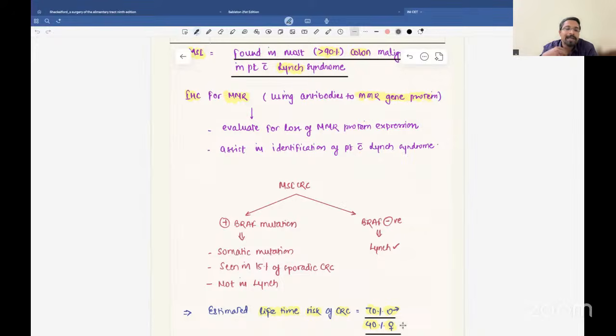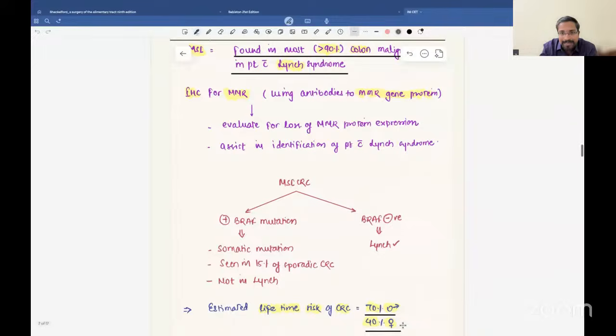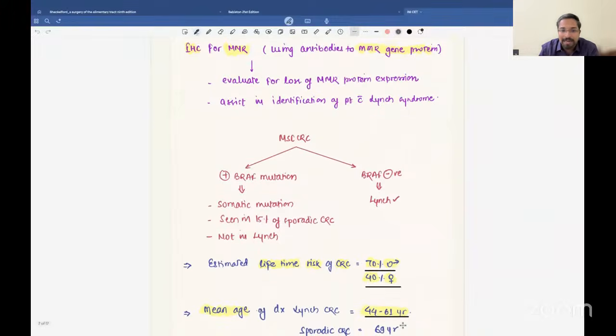So if you do immunohistochemistry for this MMR gene using antibodies, you can evaluate for the loss of mismatch repair gene expression, that is, loss of MMR gene. That can assist you in identification of the patient with Lynch syndrome. Now, with this MSI colorectal cancer, you have to identify whether it is Lynch or a somatic mutation. For that, you need to do only one test to differentiate Lynch versus somatic mutation. You have to check for the presence of BRAF mutation.